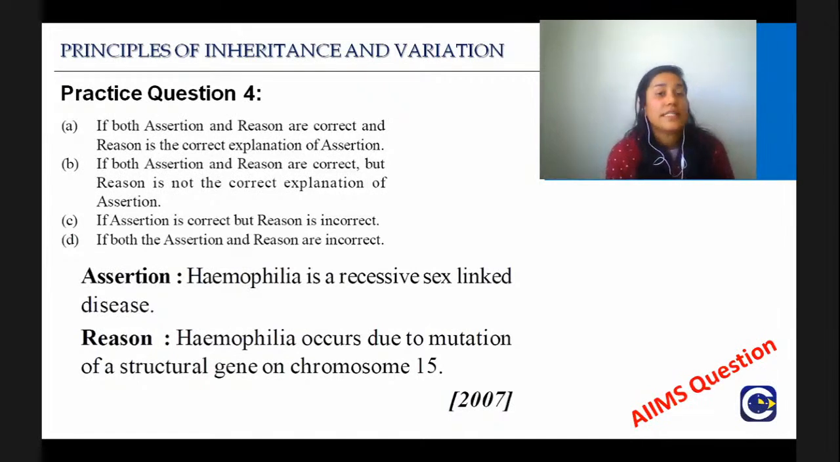Good. So assertion and reasoning time. What is the right answer? The assertion is Haemophilia is a recessive sex-linked disease. The reason is haemophilia occurs due to mutation of a structural gene on chromosome 15. Again, for these questions, you have to write down if the assertion is true, the reason is true, and if the reason is the right explanation for the assertion or not. We saw a very similar question even in our last lecture with phenylketonuria. That is why I am always saying these are very important, that you should know what is dominant, what is recessive, where the genes are present.